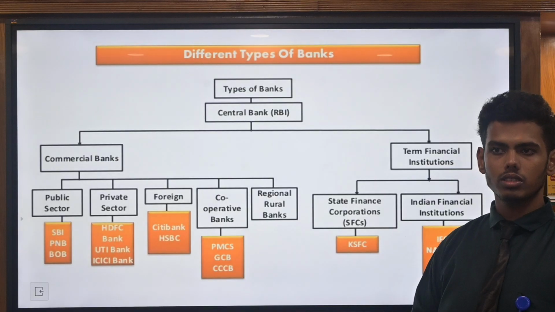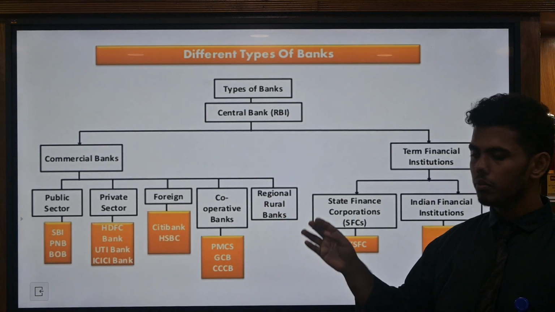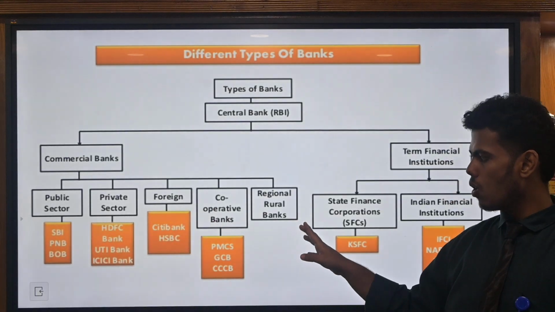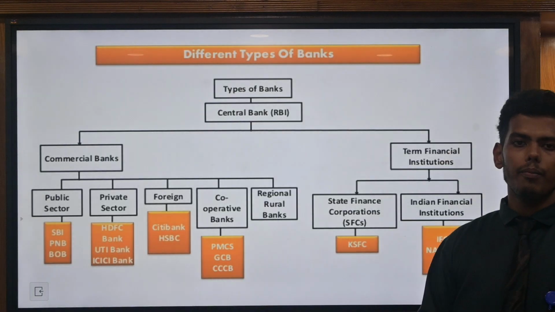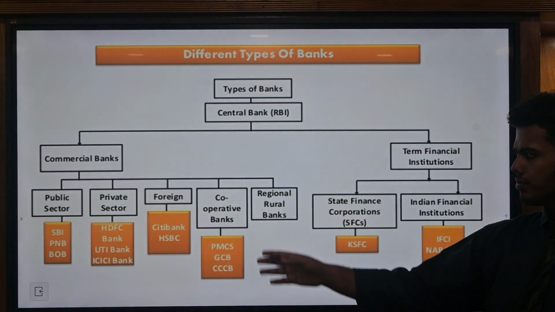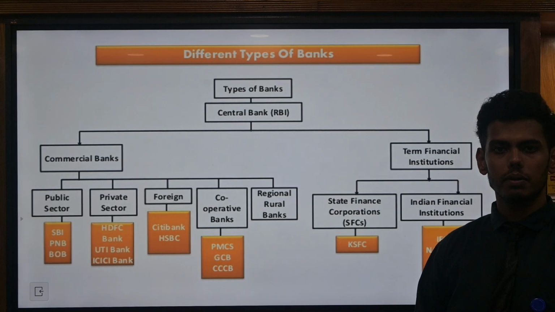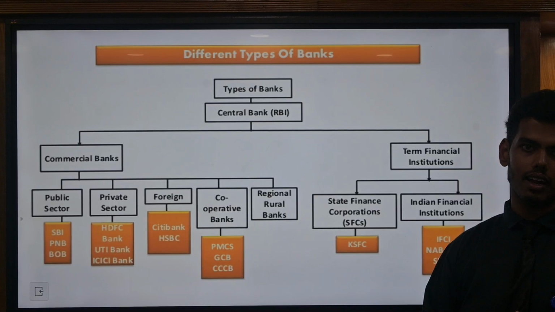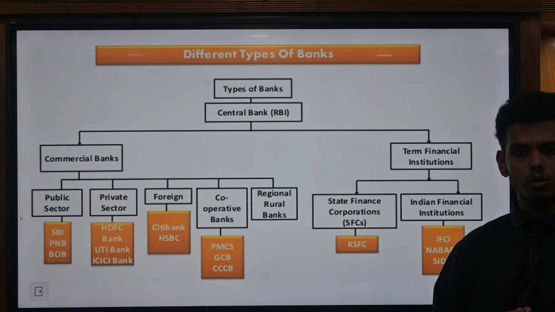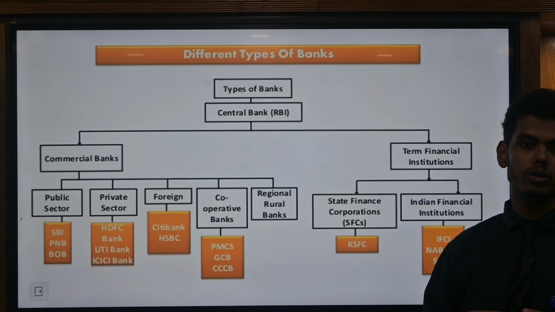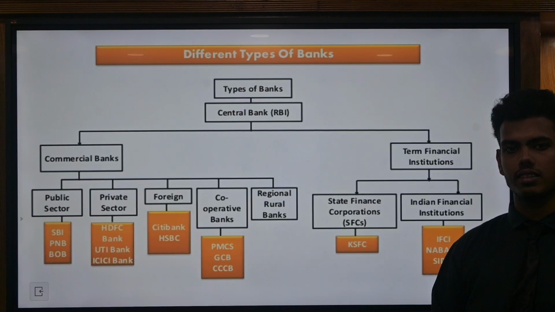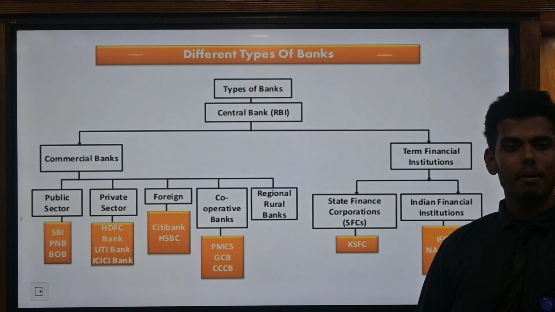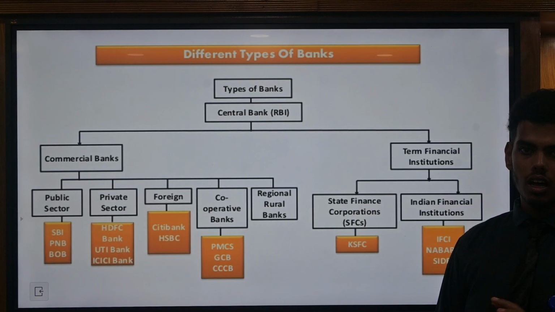From that, the subdivision is commercial banks. Commercial banks come under public sector banks, private sector banks, foreign banks, cooperative banks and regional rural banks. First, the public sector bank. What is a public sector bank? It is a bank owned by the government. It provides service to the public, engages people, and contributes to the economic growth of the country. Examples are the State Bank of India, Punjab National Bank and Bank of Baroda. These banks come under public sector banks.